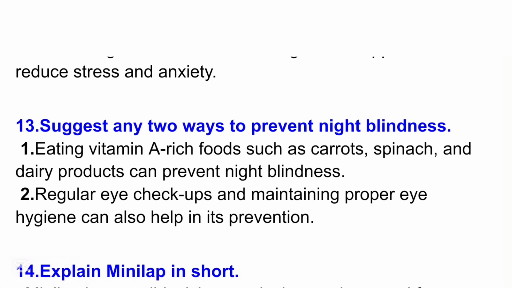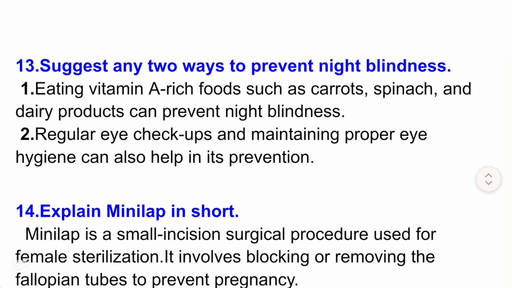13. Suggest any 2 ways to prevent night blindness. 1. Eating vitamin A-rich foods such as carrots, spinach, and dairy products can prevent night blindness. 2. Regular eye checkups and maintaining proper eye hygiene can also help in its prevention.